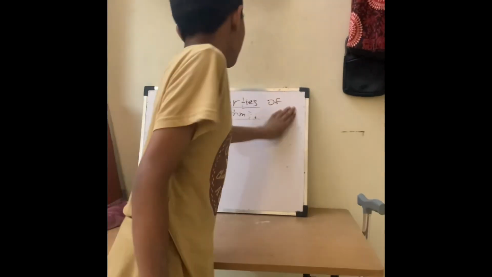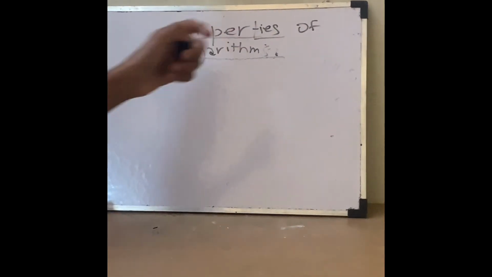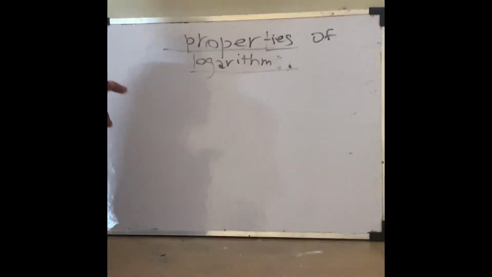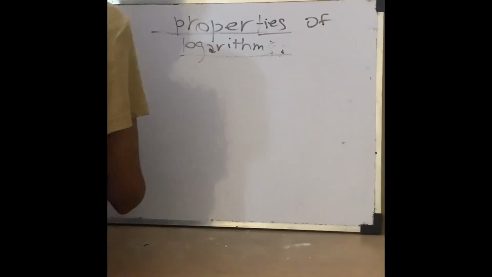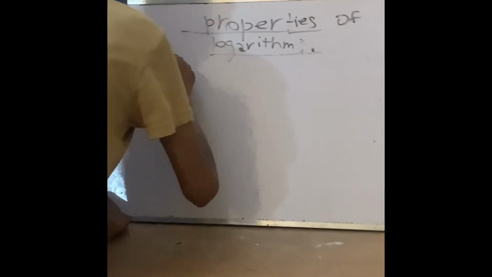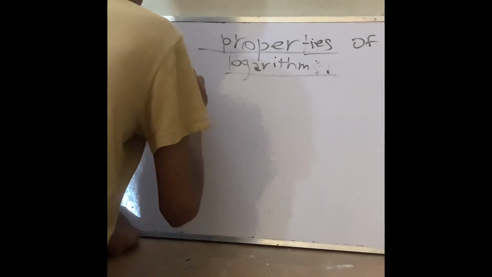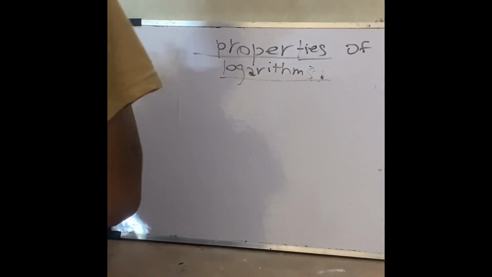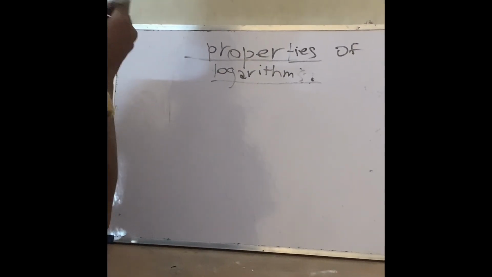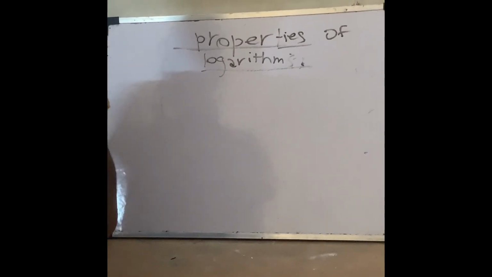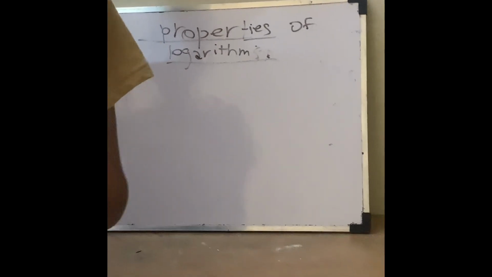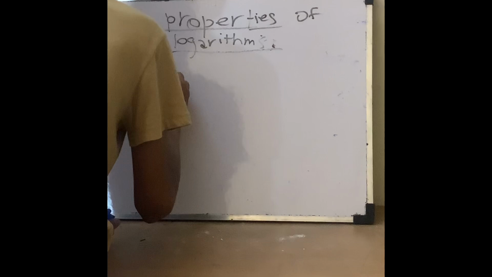But today we will explain the properties of logarithms, and the first thing is the logarithm itself.